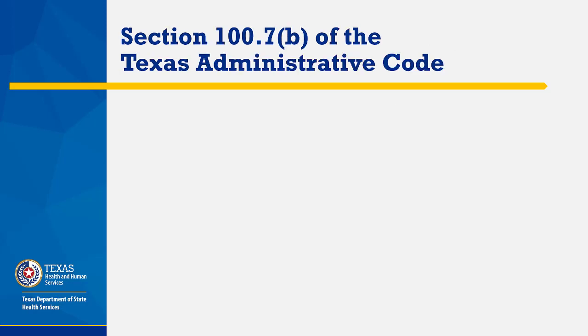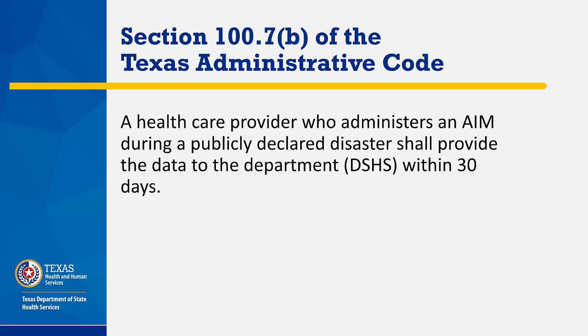According to Section 100.7b of the Texas Administrative Code, a healthcare provider who administers an antiviral, immunization, or medication, an AIM, during a publicly declared disaster shall provide the data elements to the Department, DSHS, within 30 days of that medical treatment, in a format and manner prescribed by the Department.